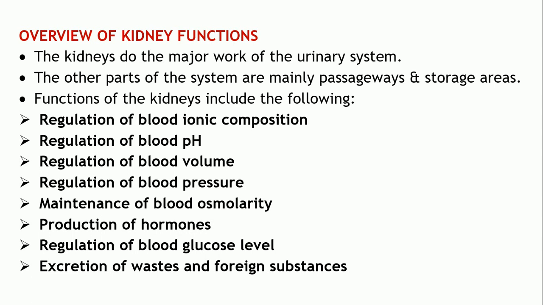Now, coming to the overview of the functions of the kidneys. Most of the work of the urinary system is done by the kidneys, as we have seen, and the other parts act as passageways or storage areas. The main functions carried out by the kidneys include regulation of the blood ionic composition, regulation of the blood pH, regulation of the blood volume, regulation of the blood pressure, maintenance of the blood osmolarity, production of certain hormones, regulation of the blood glucose level, and the excretion of waste and foreign substances, which is a very important function.